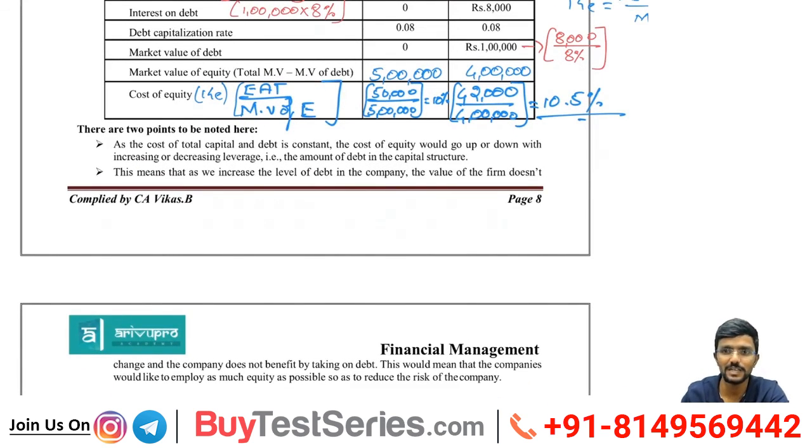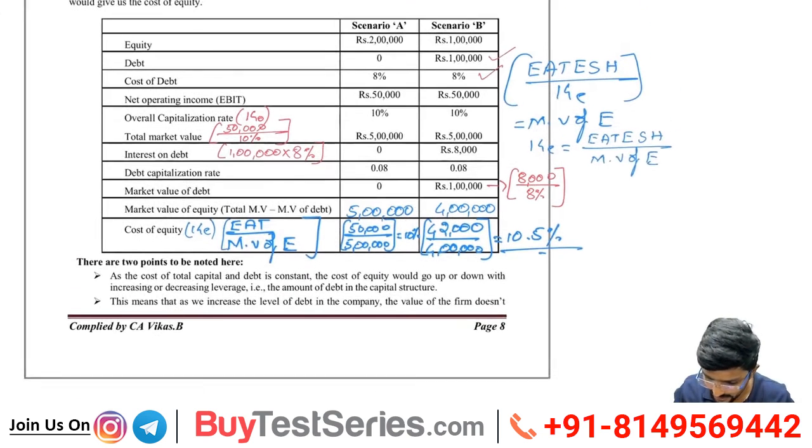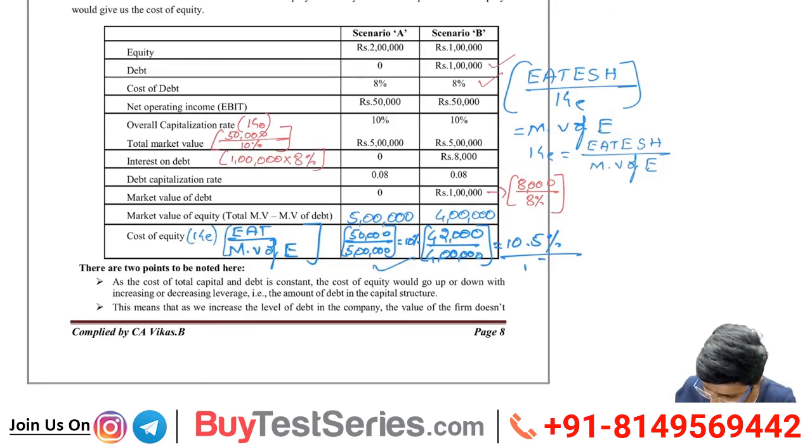We have already seen that under this approach the value of the firm depends on EBIT and overall cost of capital, whereas in the other method it depends on capital structure, with increasing or decreasing leverage. Now your cost of debt is constant, fixed, and the overall cost of capital is fixed. Now you can observe, here it is 10%, here it is 10.5%.